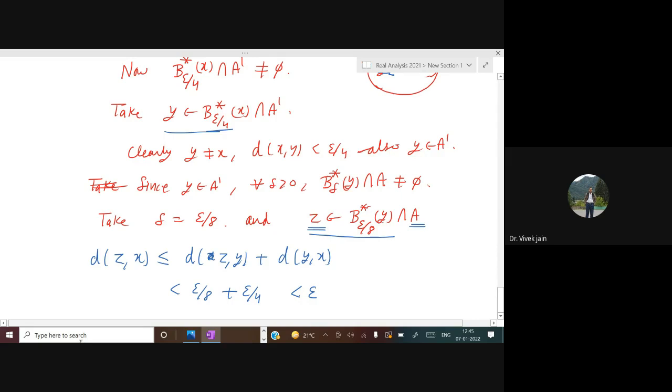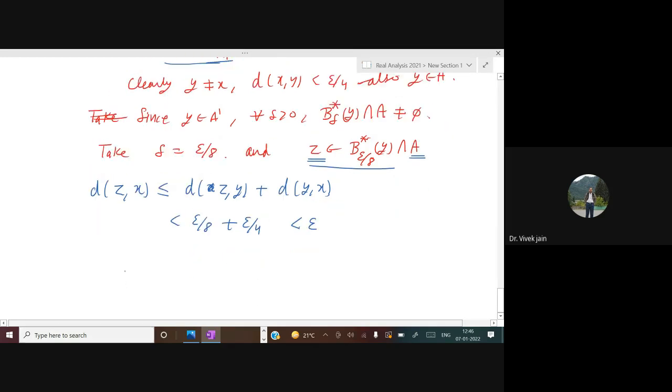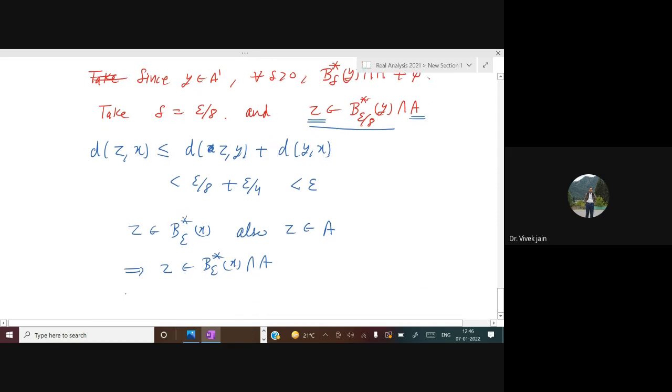Do you agree? Yes, sir. Now what does it mean? So this z belongs to B epsilon star x. Also, this z belongs to A. So this means z belongs to B epsilon star x intersection with A. So this implies this set is non-empty.